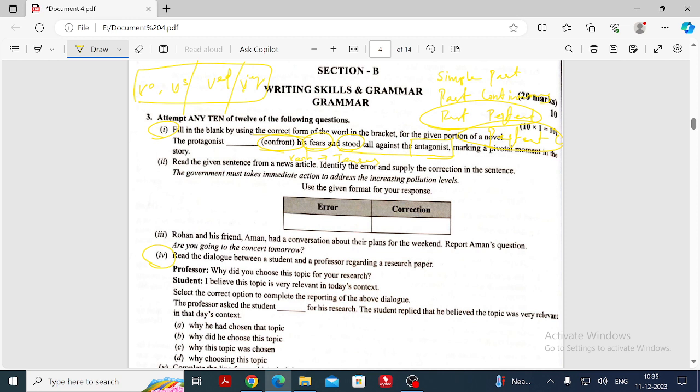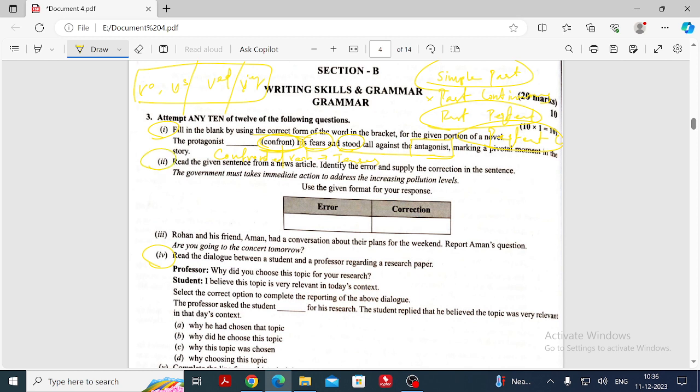Continuous, definitely not. It belongs only to simple past. So what should be our answer, my dear? Confronted. That's it.